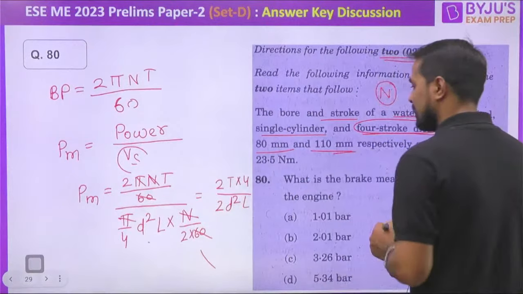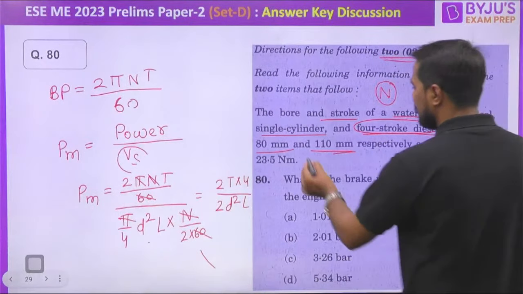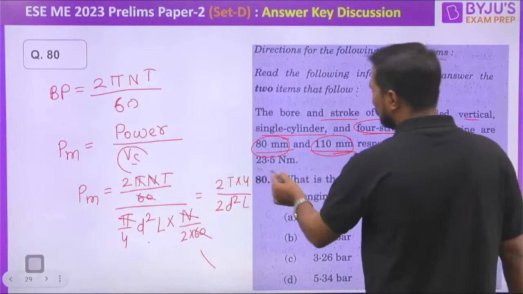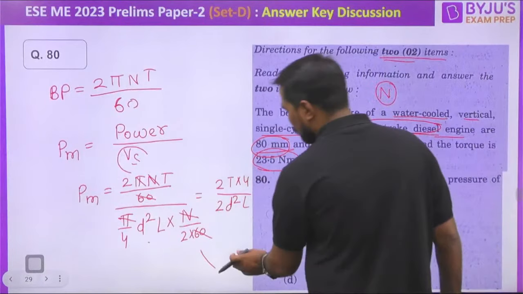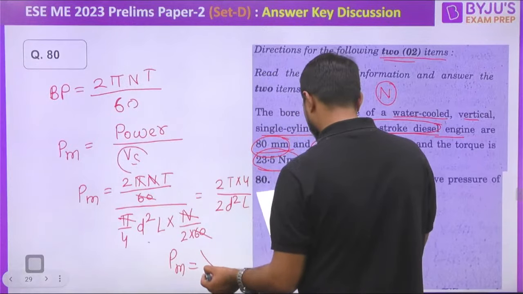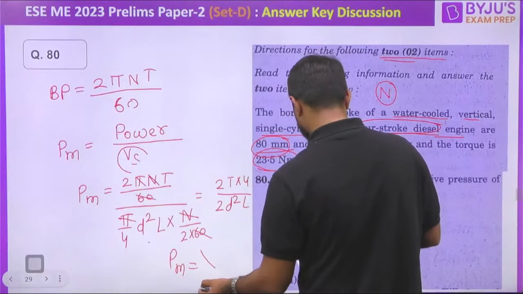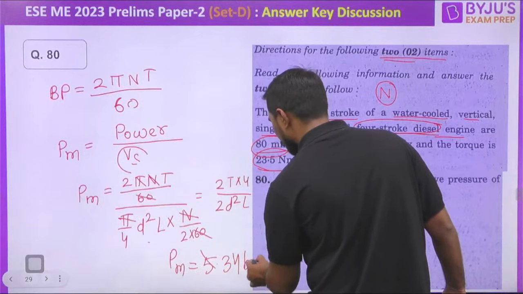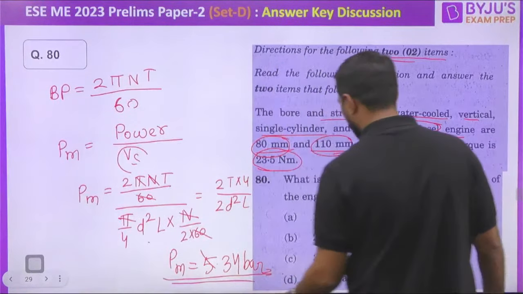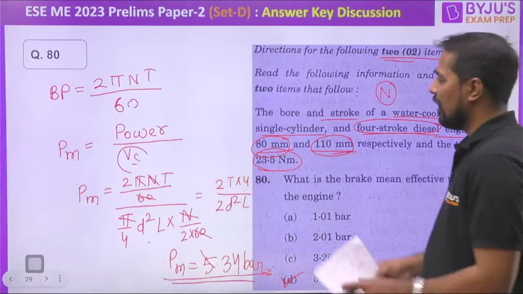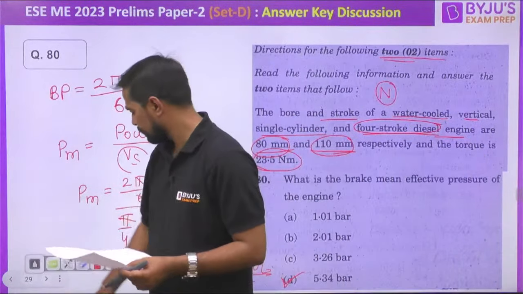D square is given to us, 80, and 110 is also given to us. The torque in newton meter is also given to us. When we substitute all these values, the answer we are getting is 5.34. D is the correct answer. Okay, after that, let's see the next question.